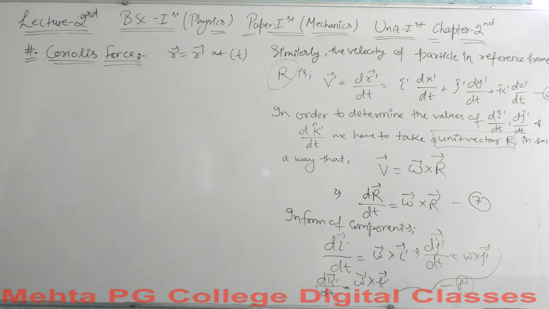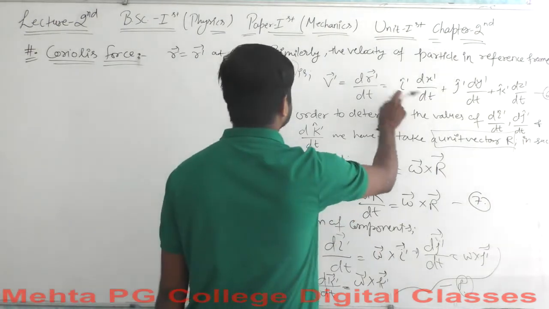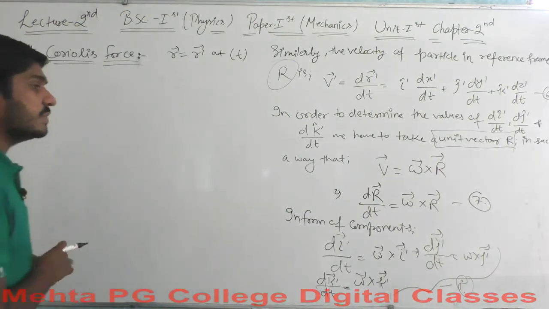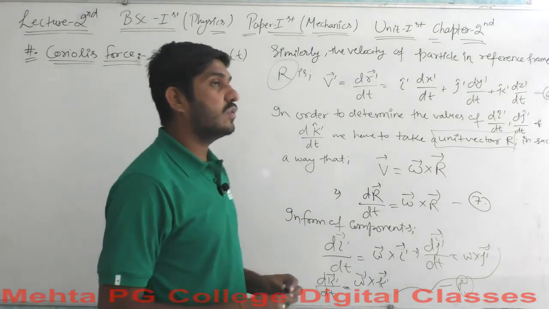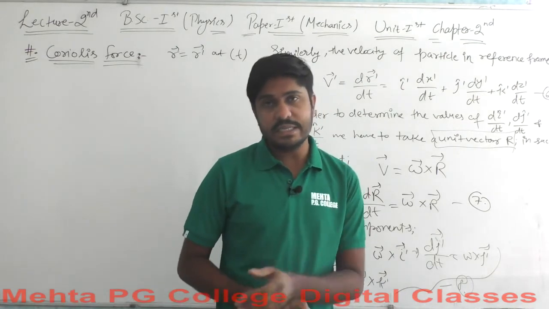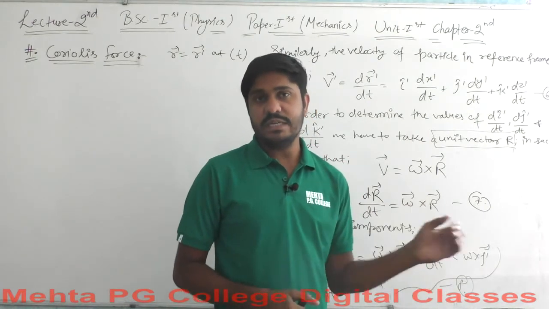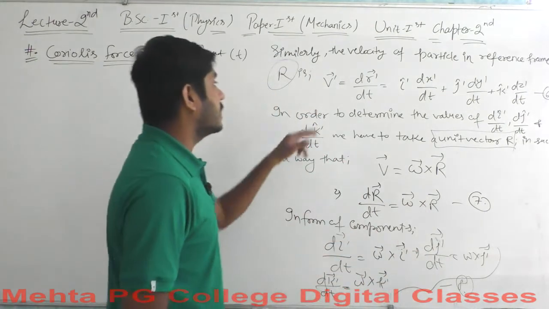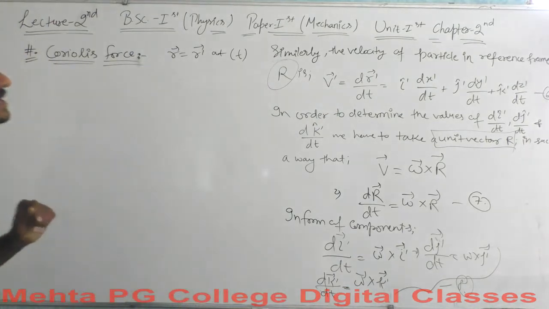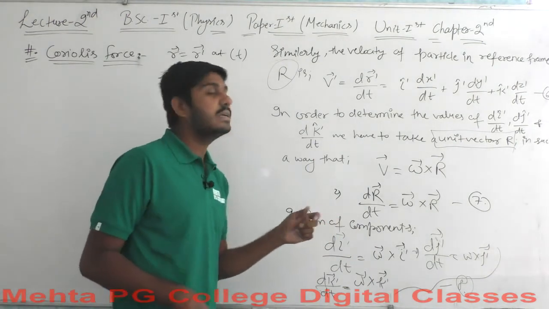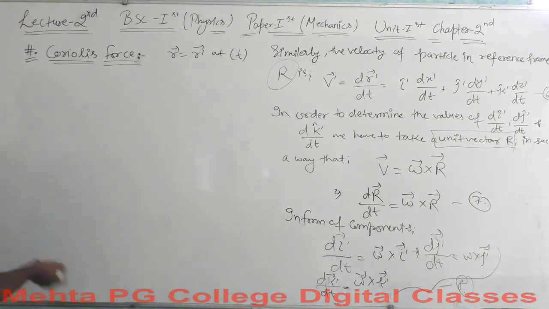Okay, so we have to substitute equation 6 in equation 4. This is equation 6 here, and we will substitute this equation in equation 4. If you remember, equation 4 was saying that dr dash over dt, in which we got the value with i dash dx dash over dt and all those values there. So let's substitute this value in equation 4. If you don't remember equation 4, then go and check your screenshots in which equation 4 was discussed. Let's put the values in here.